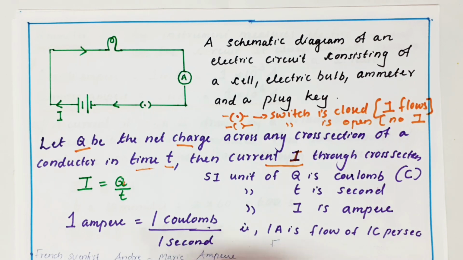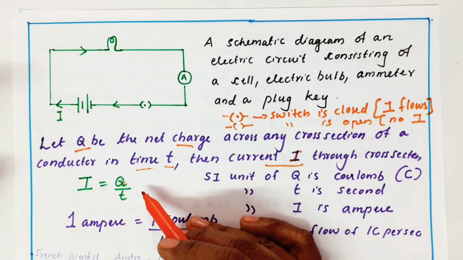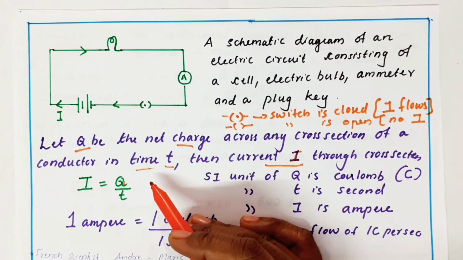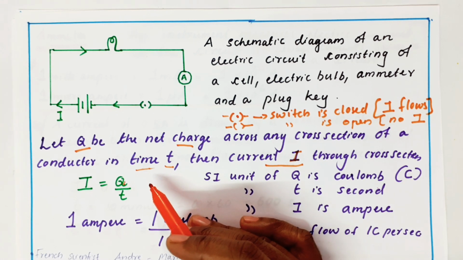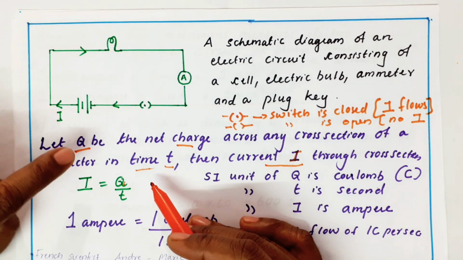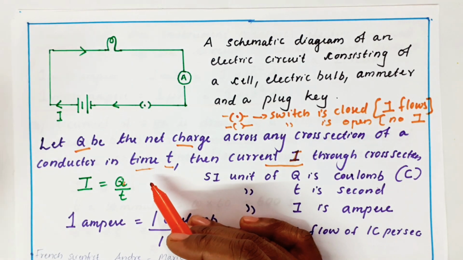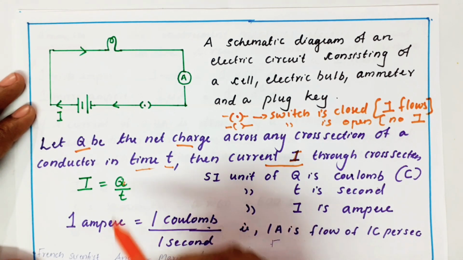The current I, as you already told in the definition, is the rate of flow of charges. Rate means divided by time. Whose rate? Charge rate. What is the symbol of charge? Q. So I equals Q by t.